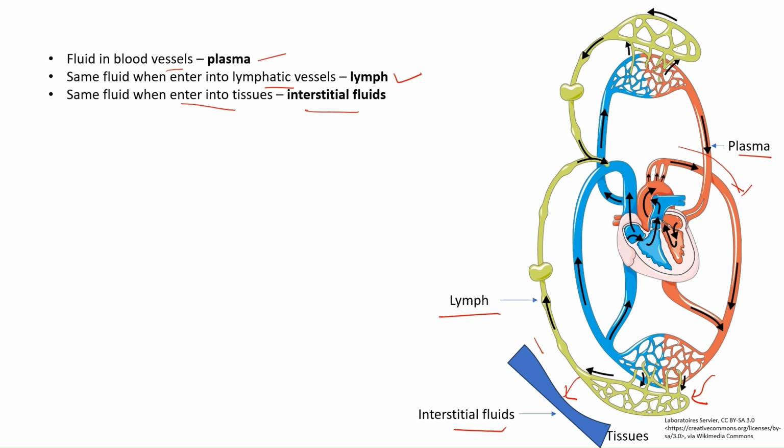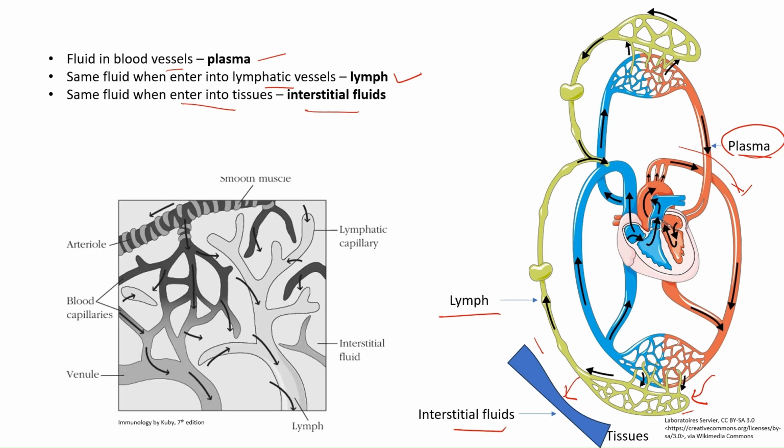So the fluid, when it is in the blood vessel, we call plasma. From here, it leaches into the lymphatic system, and then we call it lymph, and from there when it enters the spaces between the tissues, we call it interstitial fluid. This is the same diagram showing the same thing, only these lighter vessels are the lymphatic capillaries and these darker vessels are the blood vessels. In the lymphatic capillaries, we know the fluid by the name of lymph. In the blood capillaries, we know the fluid by the name of plasma, and when it is present in the tissue spaces, the same fluid we call interstitial fluid.